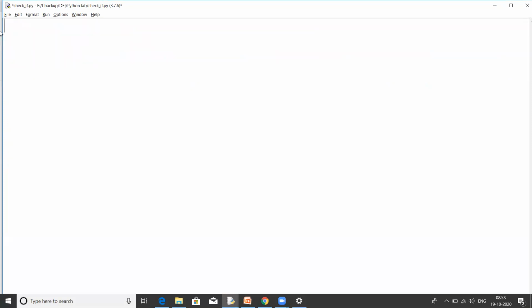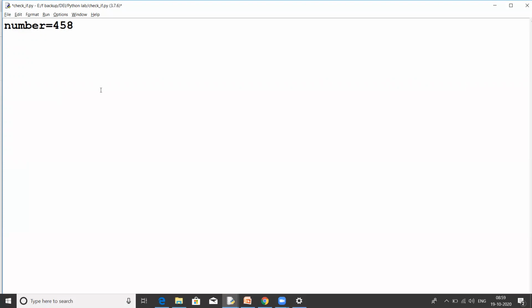Let's say we have to print the sum of digits of a number. Let's say the number is anything. Let's take some example. I am using this screen as a text file right now. So number is equals to, let's say, 458. Now if I want the sum of these digits, that is 4 plus 5 plus 8, then I would simply do 4 plus 5 plus 8.